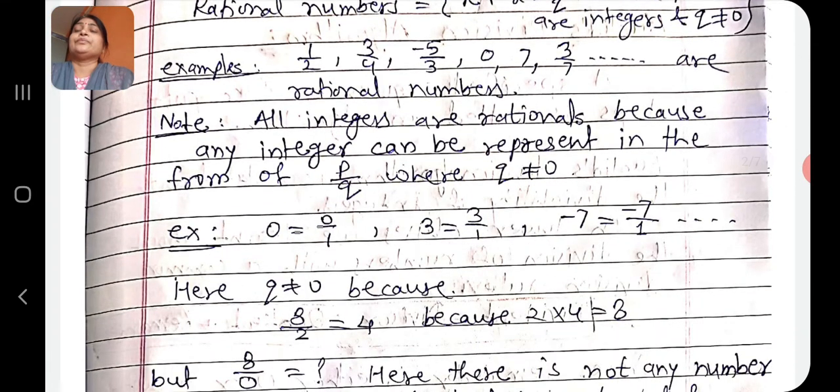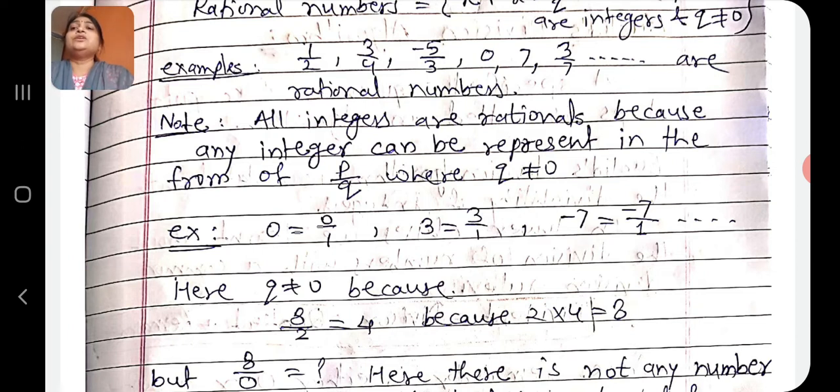Here we know that all the integers are rationals, because all the integers can be written in the form of p by q, where q is not equal to 0. For example, 0 equals 0 by 1. We can write 3 equals 3 by 1. Minus 7 is equal to minus 7 by 1. Therefore, all the integers are rationals.